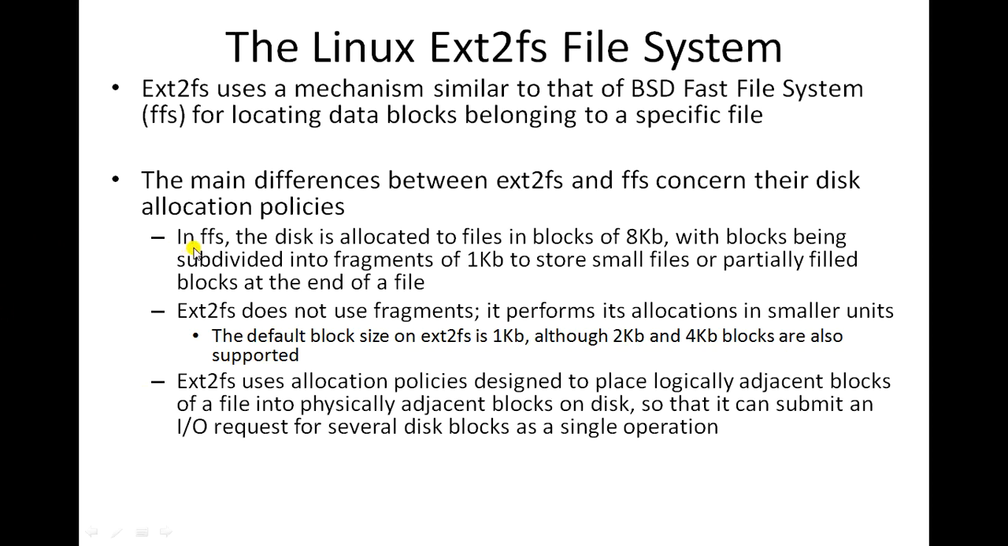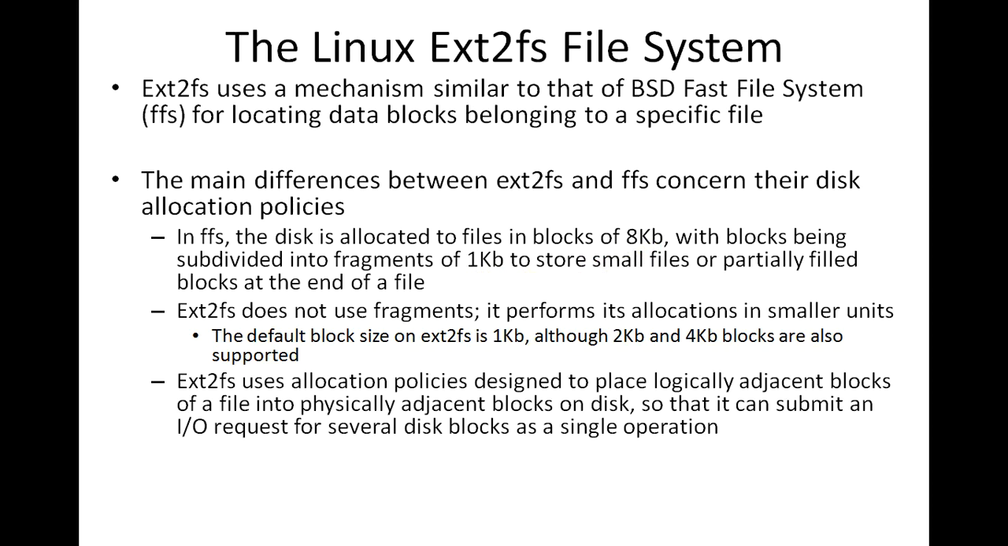So in case of FFS, the disk is allocated to files in blocks of 8 KB. Usually the size of a block in case of FFS is 8 KB, and blocks of 8 KB will be allocated to the files in case of FFS. And these blocks can be subdivided into fragments of 1 KB in order to store smaller files.